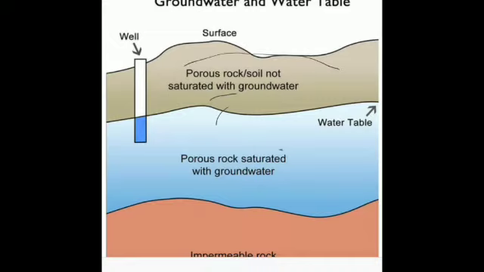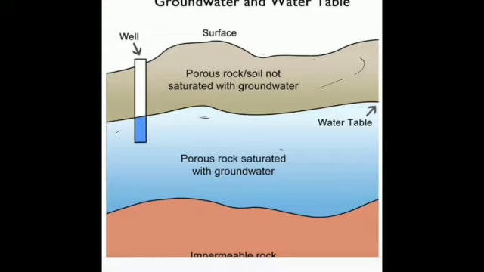You can see this is the level of groundwater. This is called the water table. This is the level, right? Not this. This is the water table, and groundwater is pumped out by digging wells or by use of hand pumps and tube wells. And this groundwater is used for household, agriculture and industrial purposes.